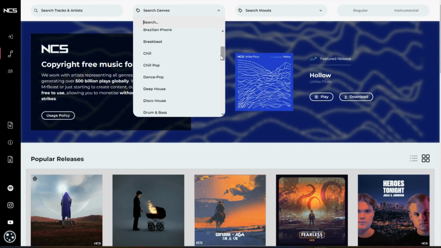Brazilian funk, and that's PHONK. They have breakbeat, which I've also never heard of, chill pop, dance pop, deep house, disco house. That sounds really cool.